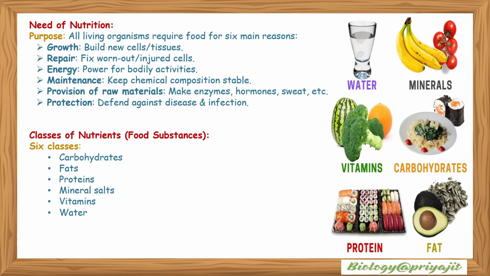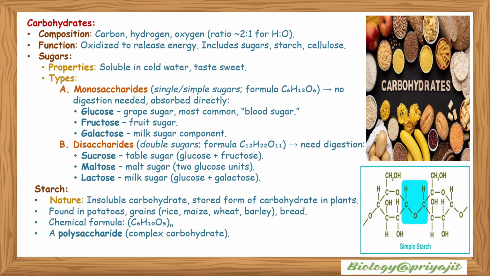Classes of nutrients or food substances: there are six classes of food: carbohydrates, fats, proteins, mineral salts, vitamins and water. These are the six classes of food. Carbohydrates: carbon, hydrogen, oxygen. It was earlier said that the ratio between hydrogen and oxygen is 2 to 1, but it is not applicable in all cases.